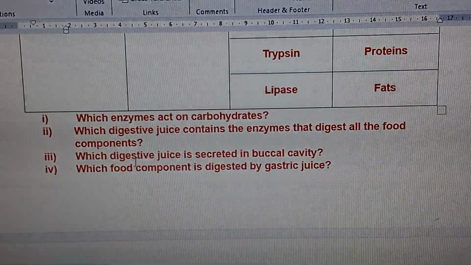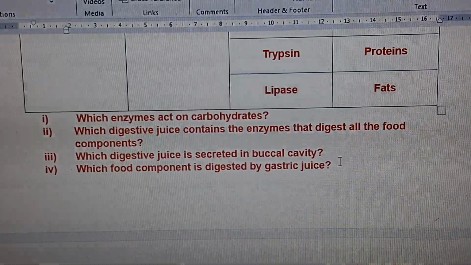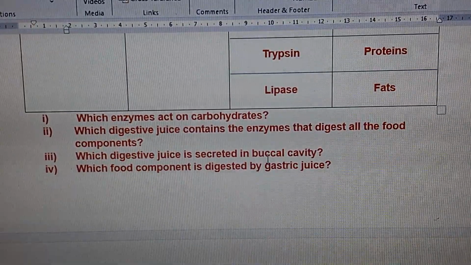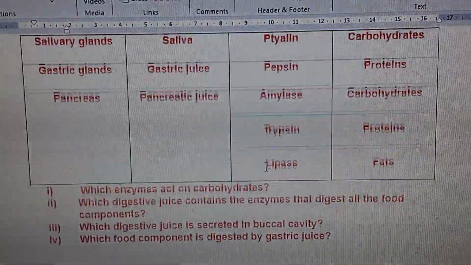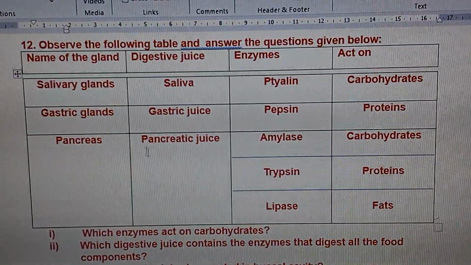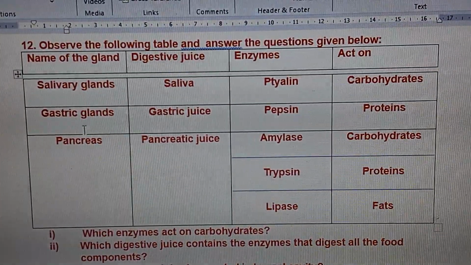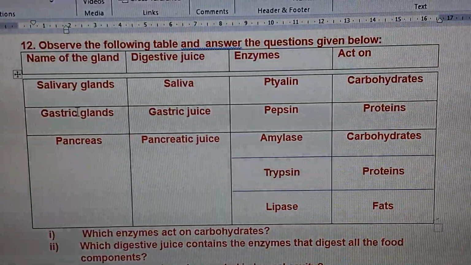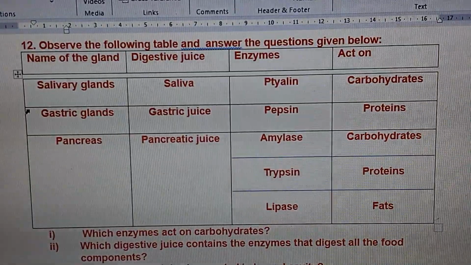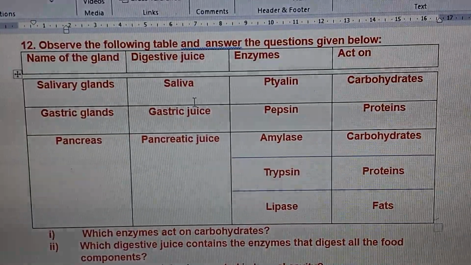Next question. Which digestive juice is secreted by buccal cavity? What is this buccal cavity, children? Buccal cavity is mouth cavity. The glands that are present in the mouth are salivary glands. They produce saliva.